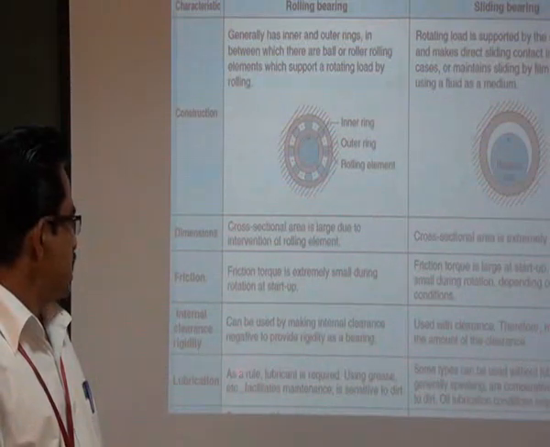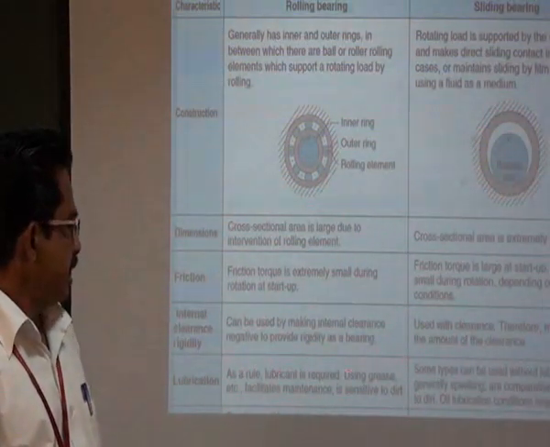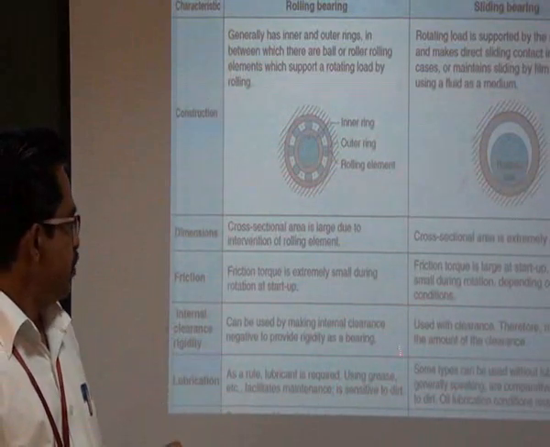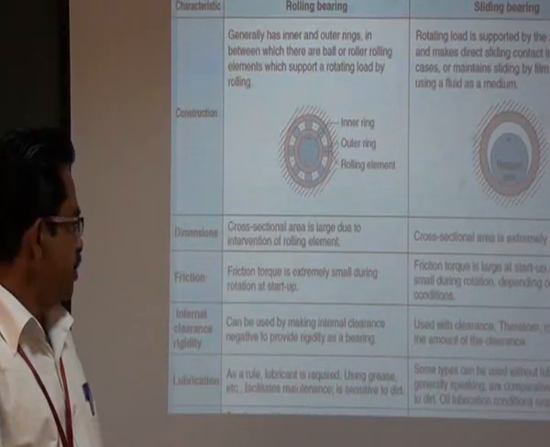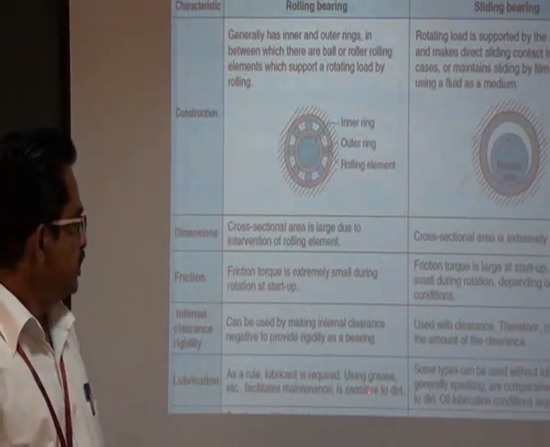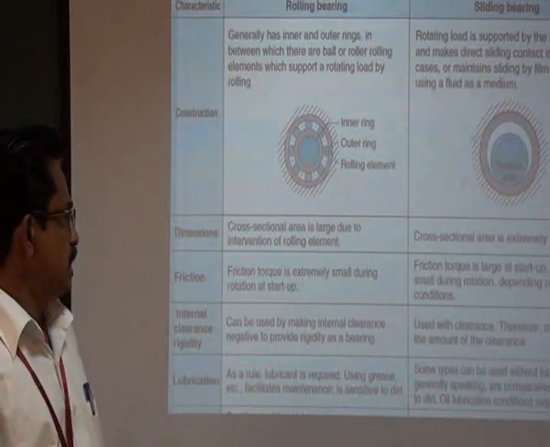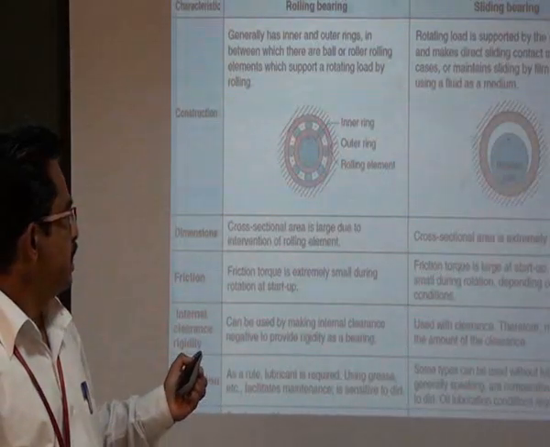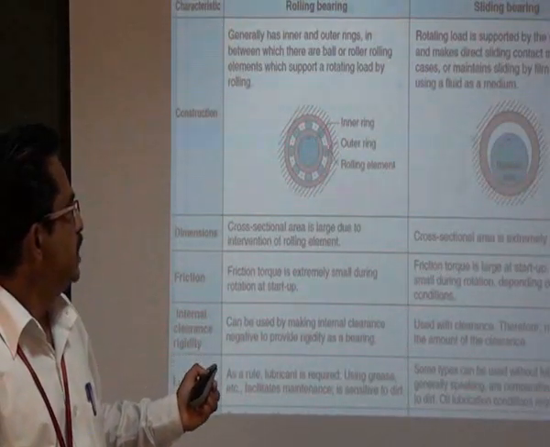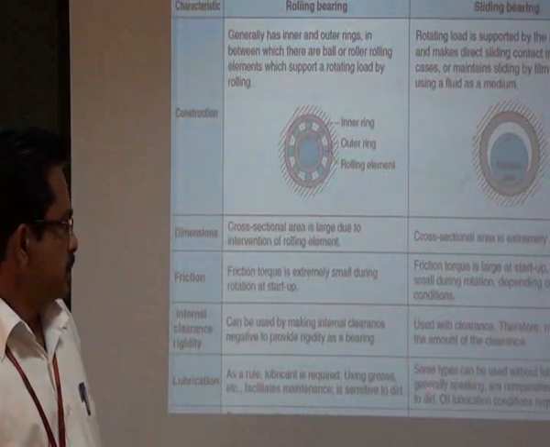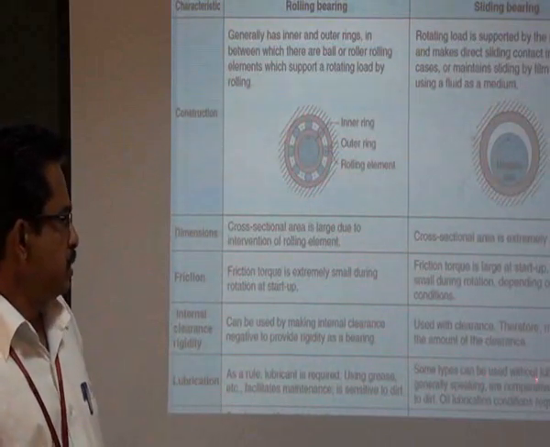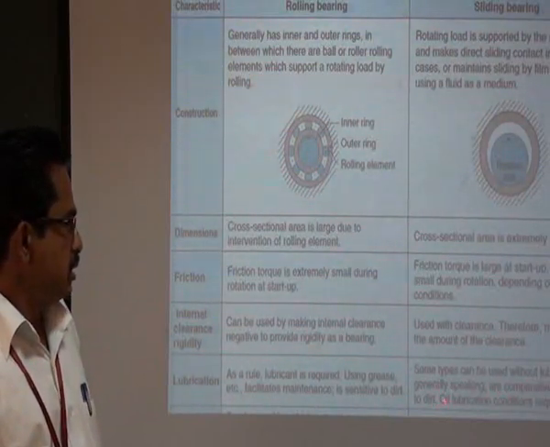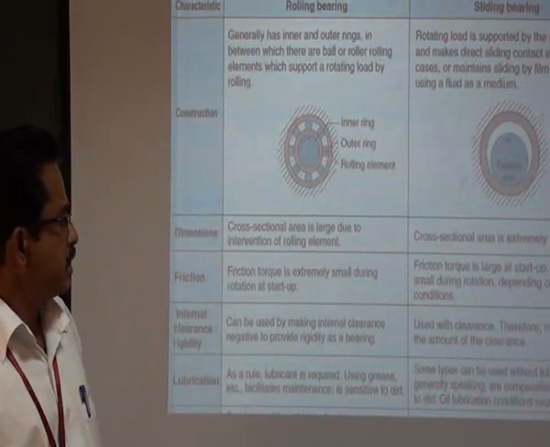Then lubrication. As a rule, lubricant is required for all types of rolling element bearings, whether it may be grease or oil. And these bearings are sensitive to dirt. If dirt particles enter into this chamber, automatically that will wear all the rotating components. Some types can be used without lubricant and, generally speaking, are comparatively less sensitive to dirt. Oil lubricating conditions are also required.